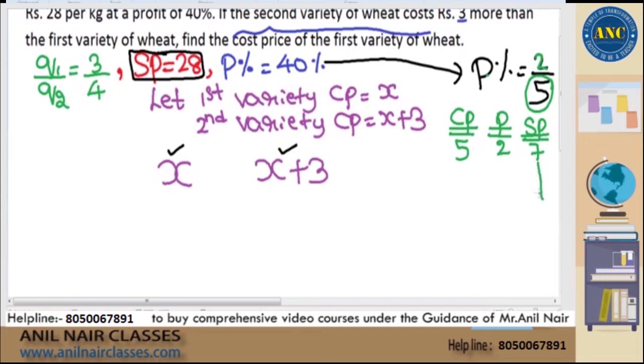But the question says selling price is 28 rupees. 7 into 4 is 28, 5 into 4 is 20. That means instead of writing selling price as 28, I can equivalently write cost price as 20 for a profit of 40%. That means this is cost price, this is cost price, and this also should be cost price, right?